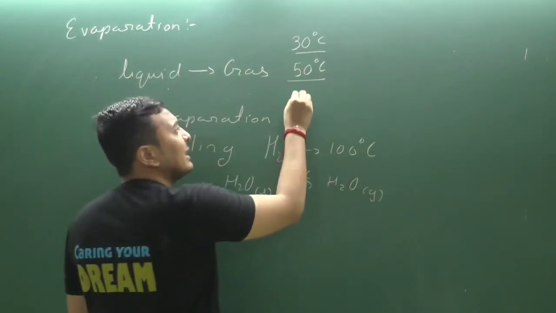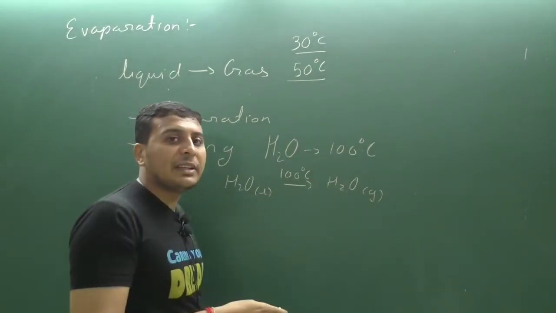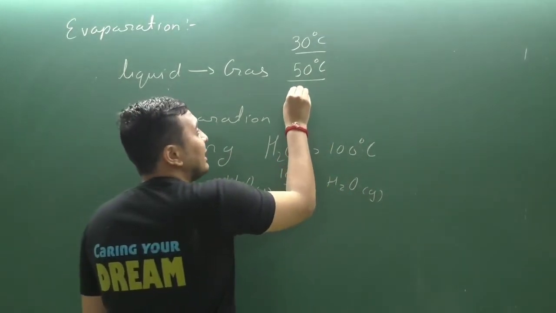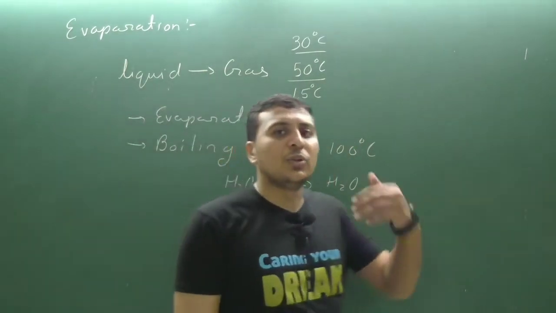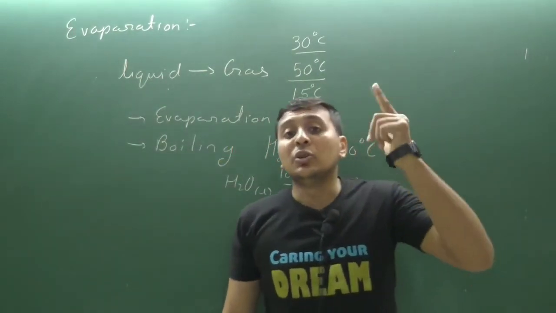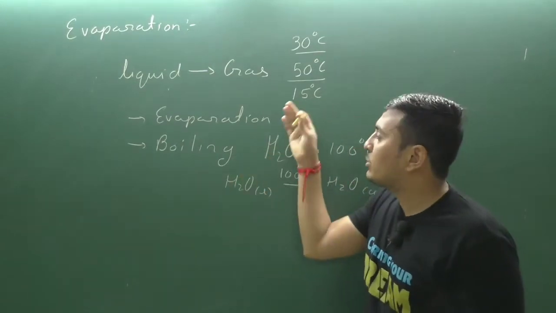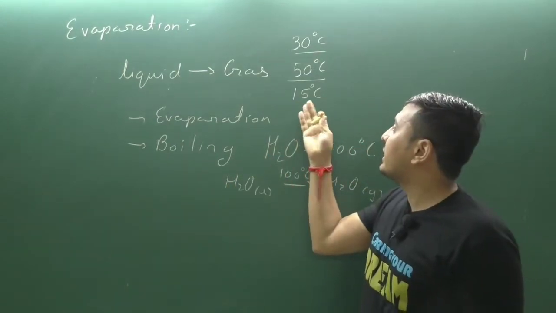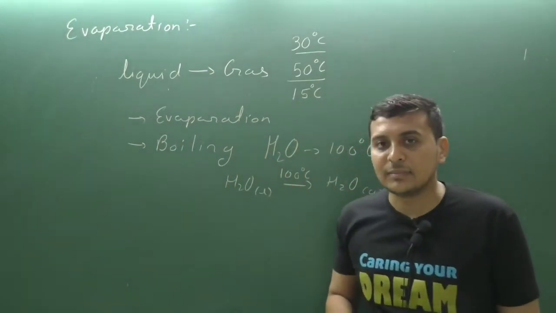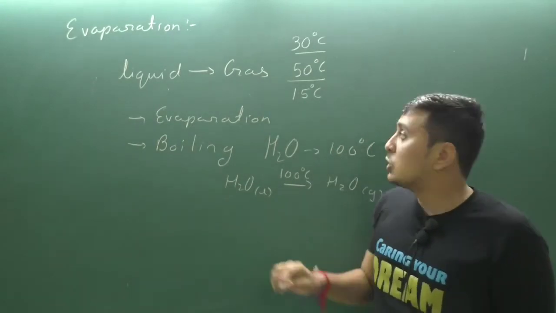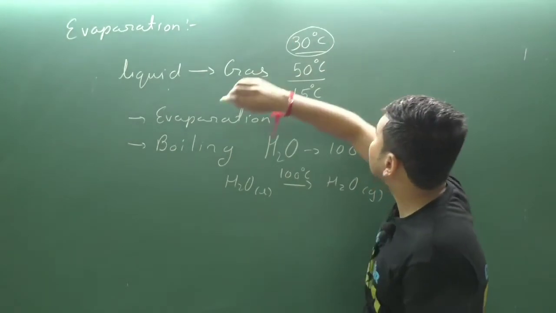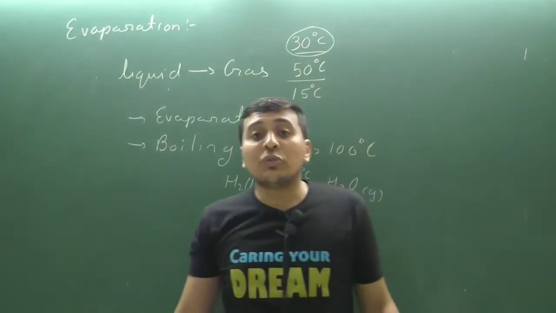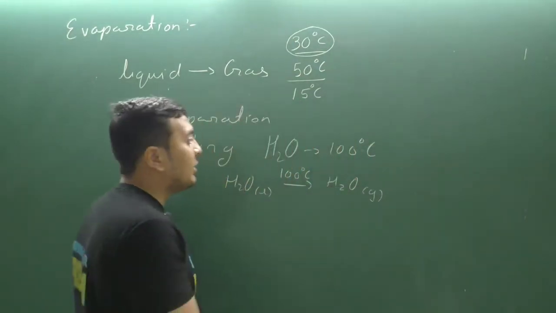In winter, if we consider India, it is approximately up to 15 degrees Celsius, or even smaller in some of the northern states, it can be up to 0, but on average we take it as 15 degrees Celsius. Clear? So on average, 30 degrees Celsius is the average temperature of the whole year. So we are never getting up to 100 degrees Celsius.